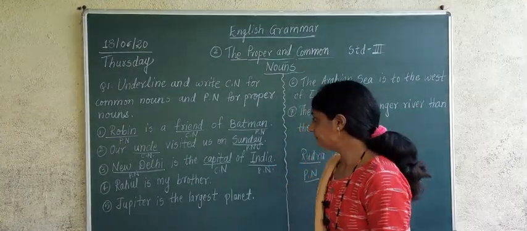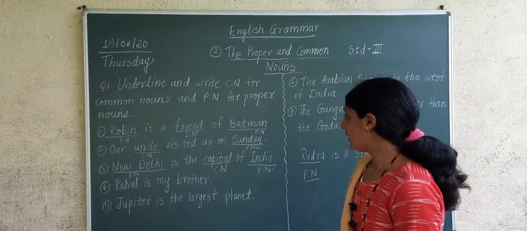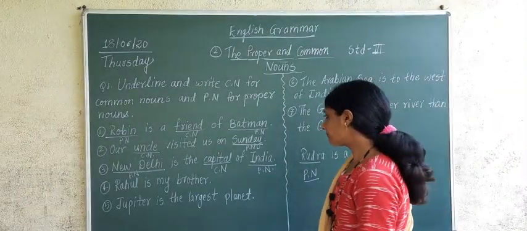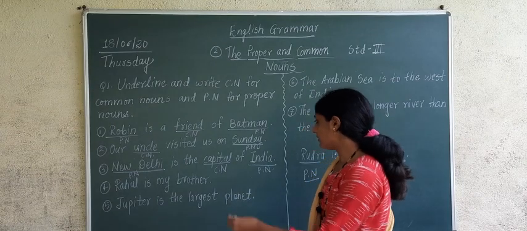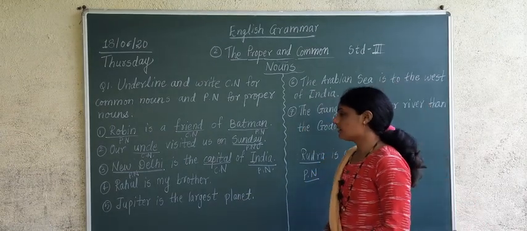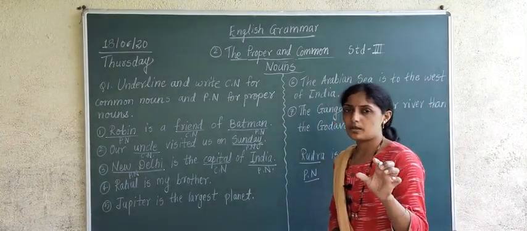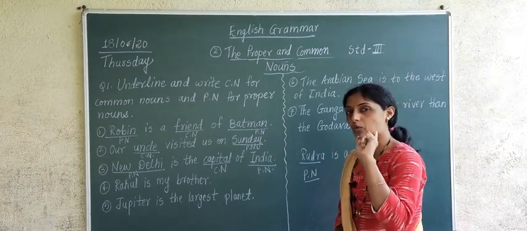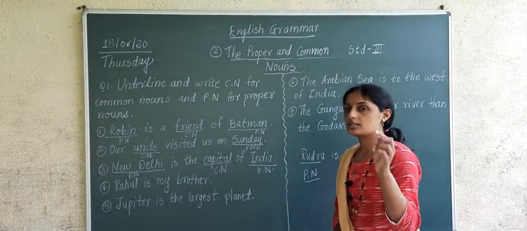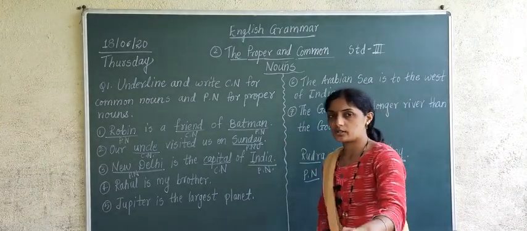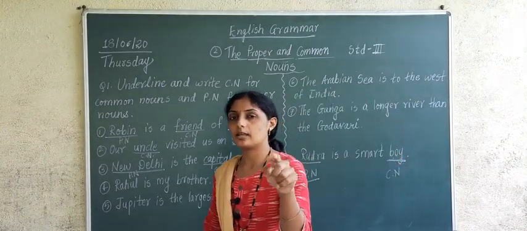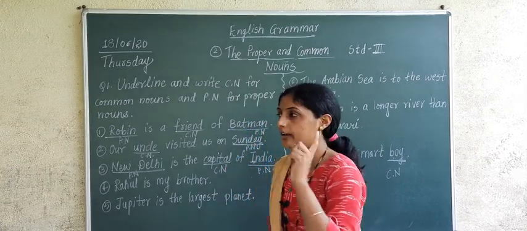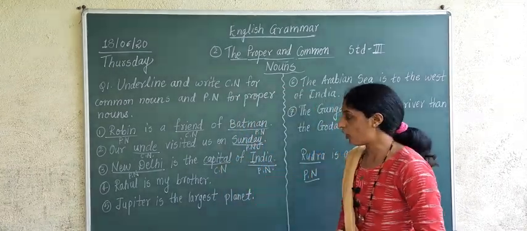Understood? Correct or not? If I say India is our country, then India will be proper noun and country will be what? Country will be common noun. There are many countries, and if the name of a country is mentioned in the sentence, then that name will be proper noun and country will become common noun.